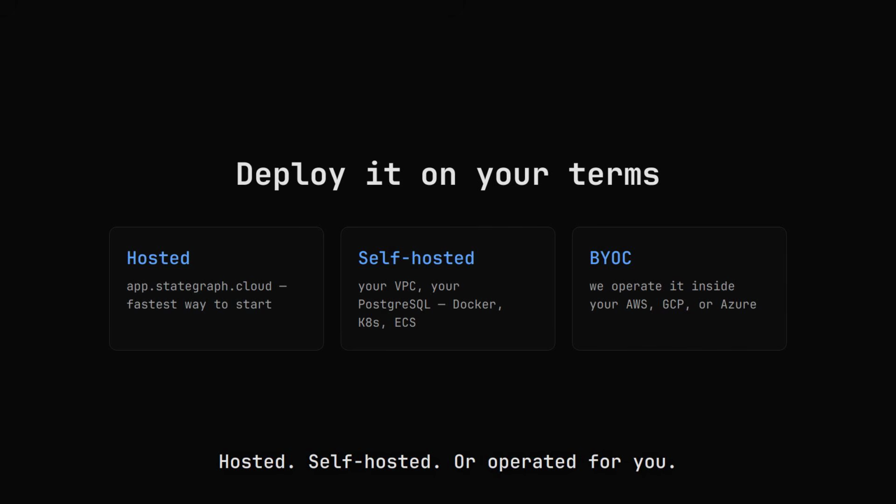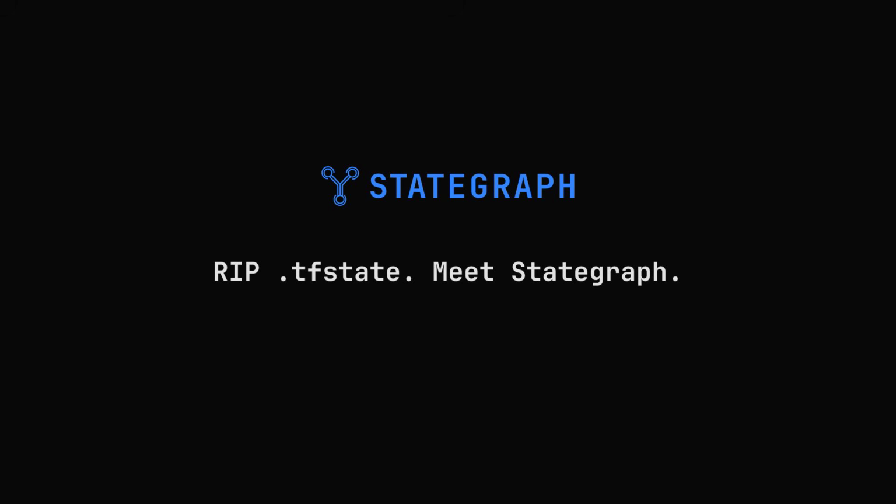Stategraph, stop scheduling humans around a lock file.